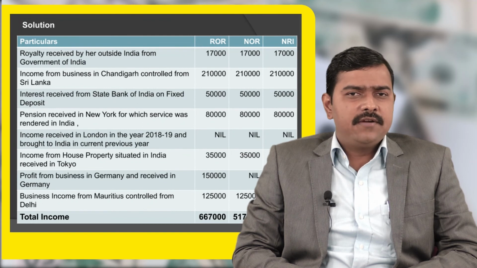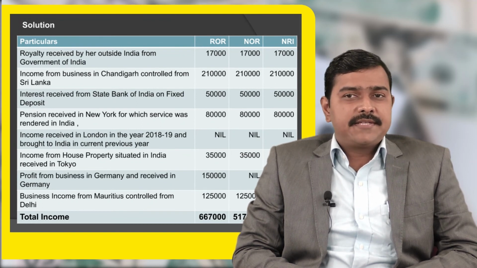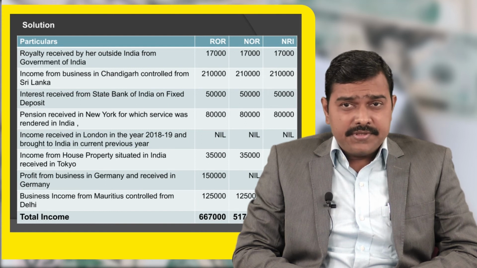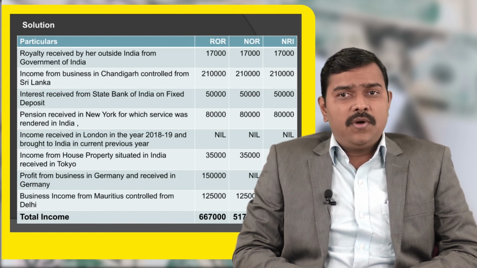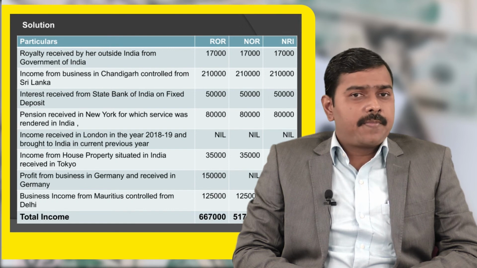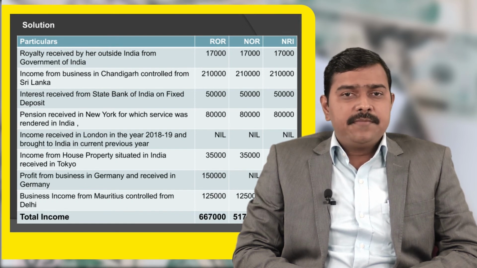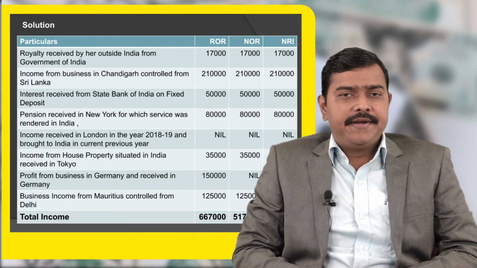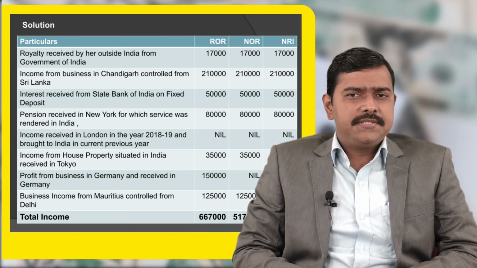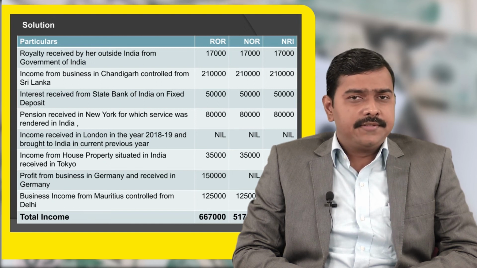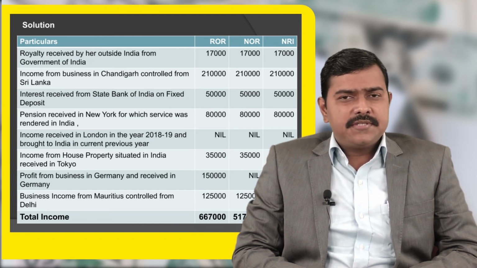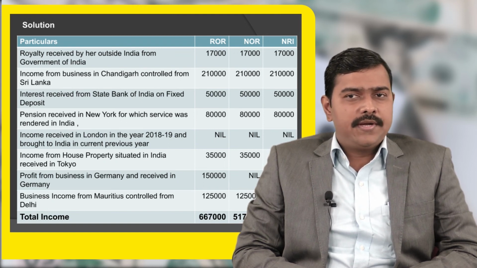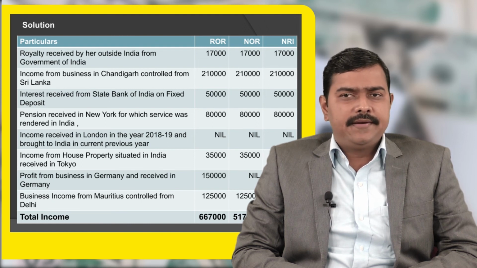Let's find out. Royalty received by her outside India from Government of India will be taxable for all types of residential status, whether ROR, NOR or NRI, because royalty paid by Government of India shall be deemed to accrue or arise in India. Income from business in Chandigarh controlled from Sri Lanka: this business is situated in Chandigarh, so it shall be taxable for ROR 2,10,000, NOR 2,10,000 and NRI.